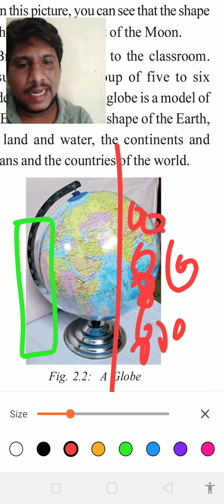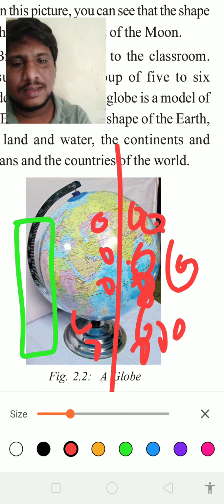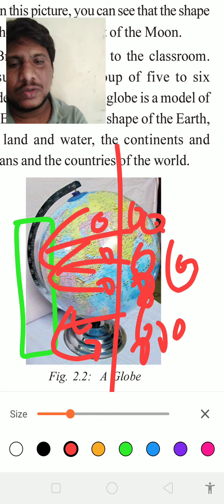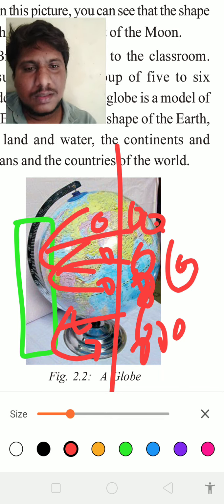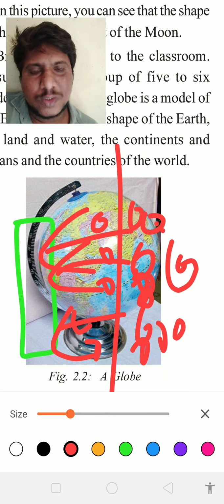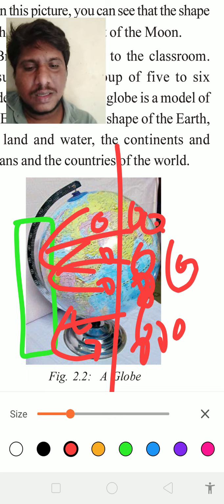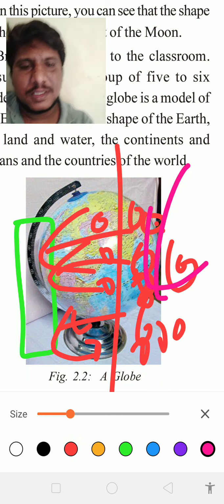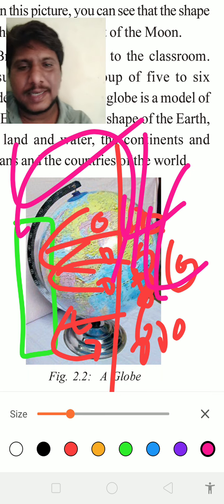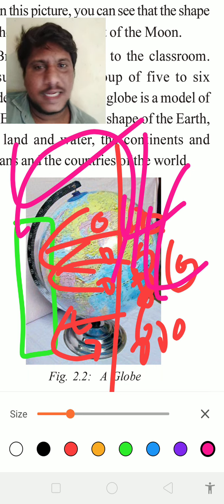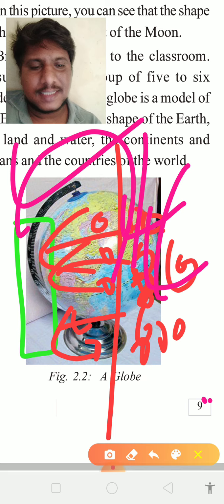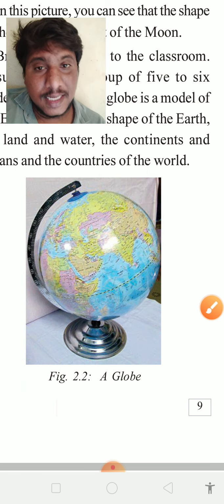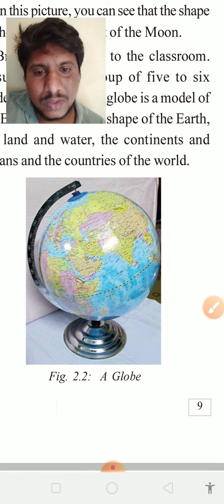When these iron particles come here, this magnet is going to attract them. This magnet is going to attract those iron pieces. These pieces are attracted by the magnet. Okay, children, is it clear, everyone? Earth has gravity. Okay, don't confuse that.